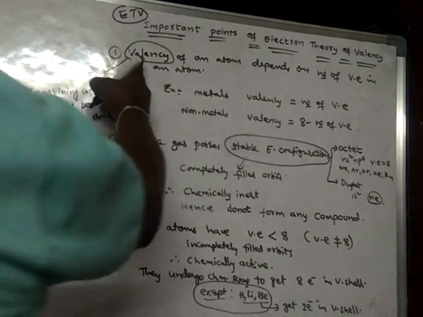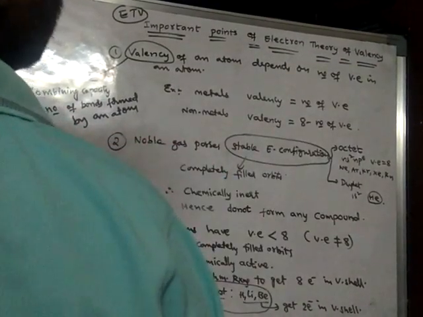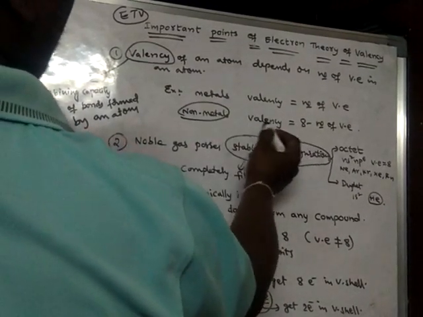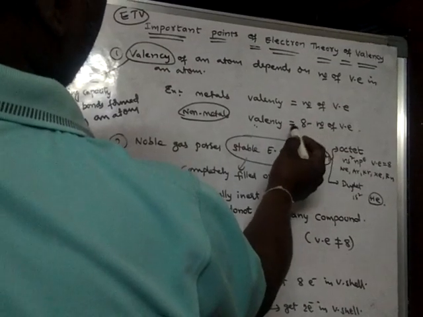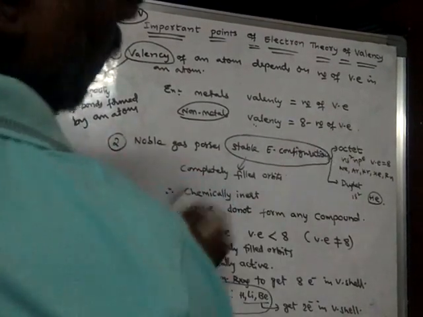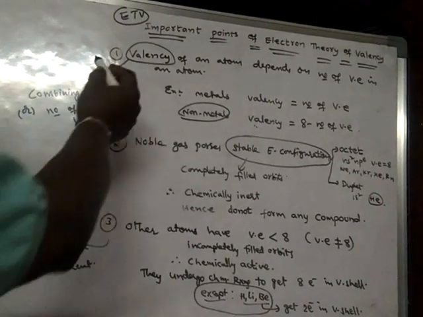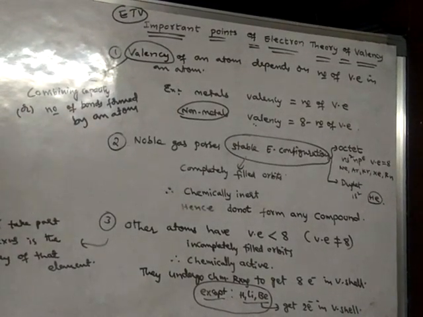So it depends upon what? The valence electrons. So for non-metals, the valency can be calculated by this formula, 8 minus the number of valence electrons. Right. So this is the first point of the electron theory of valence.